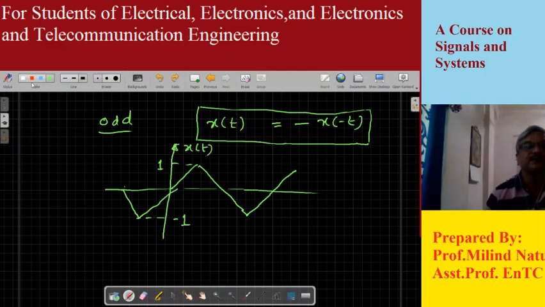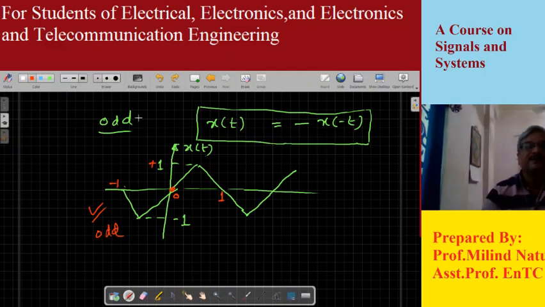Now if you observe x of t for the positive side, let's say from 0 to 1, its amplitude is +1, and x of t for the negative side from 0 to -1, its amplitude is negative. So if you correlate this condition for this signal, you will observe that this signal is an odd signal.